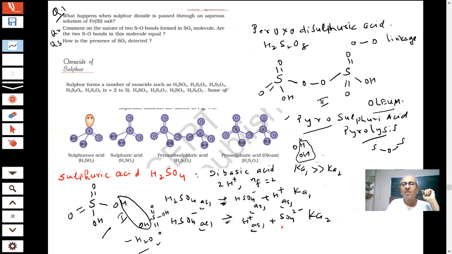Now it is easier for us to write the structure of pyrosulfuric acid or oleum. An oleum question has been asked in the paper, I'm telling you. Then how will I write oleum? So what I do for this is S-O-S, pyro. Then what is here? Sulfur double bond O, sulfur double bond O. Oxo acid.